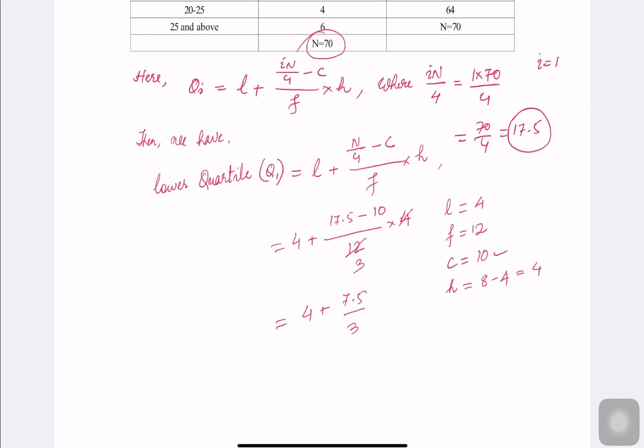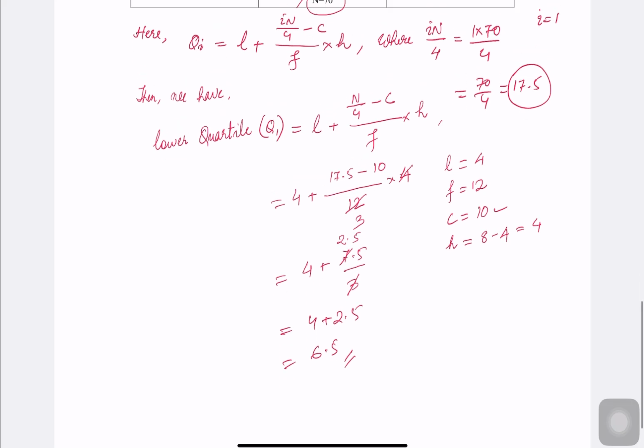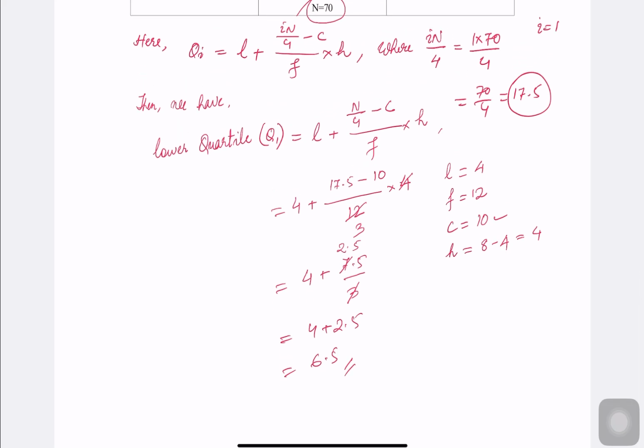Now we can cut, I think. 3 twos are 6, 3 fives are 15. So we have 4 plus 2.5. 4 plus 2.5 means 6.5 is our lower quartile. This is how you can solve the lower quartile. You can even try the upper quartile, and you can find the median also. So you can practice this question.